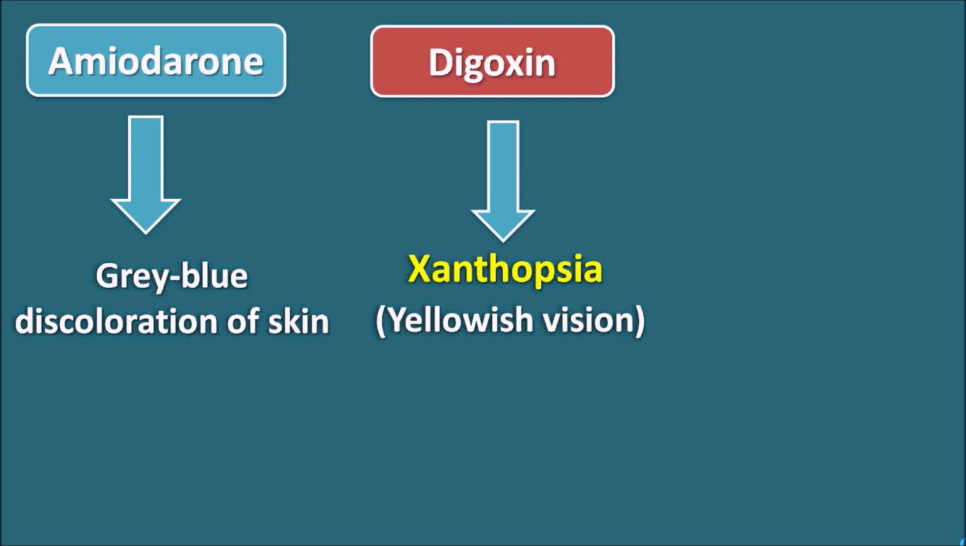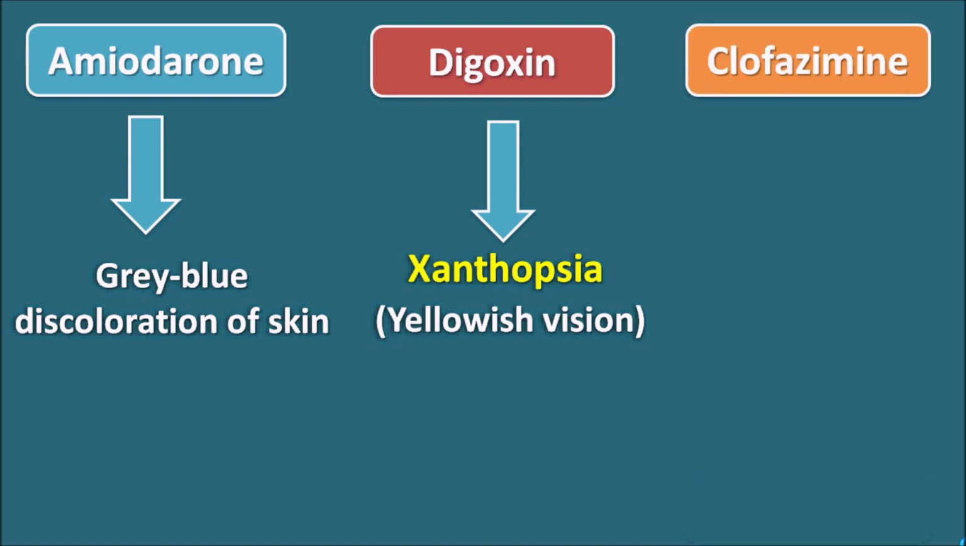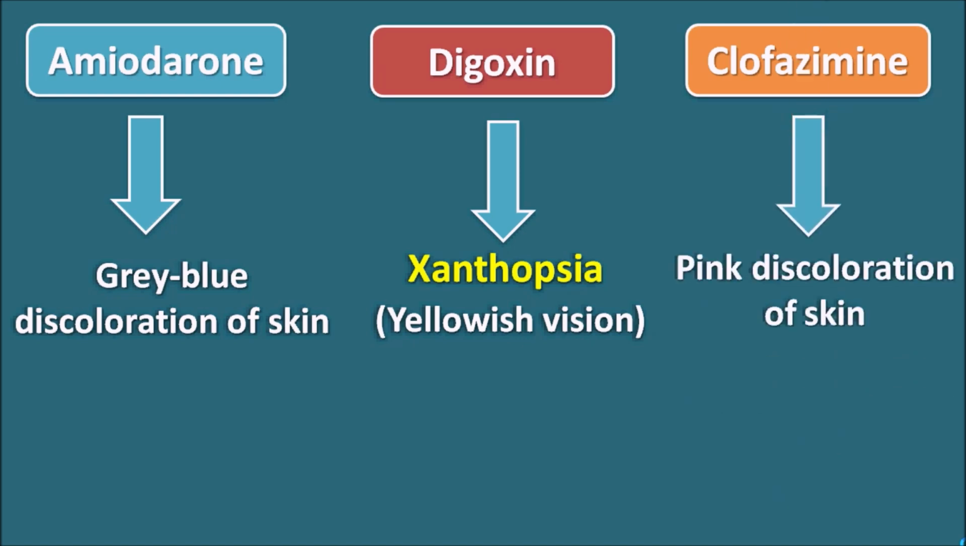And the third drug given in the options is clofazimine. Clofazimine is an anti-leprotic agent particularly used in the treatment of leprosy. And chemically it is a dye, so it can produce some red to pink discoloration of the skin.